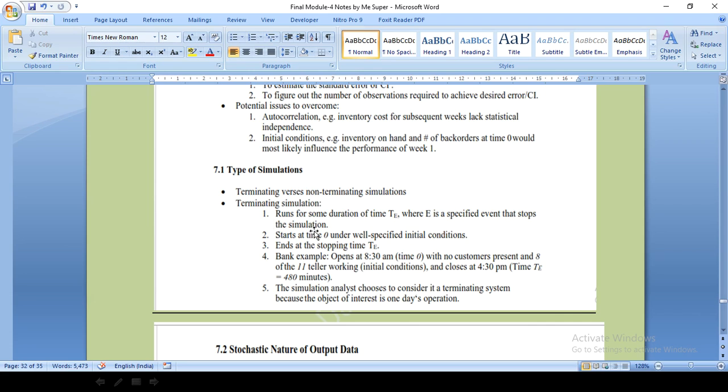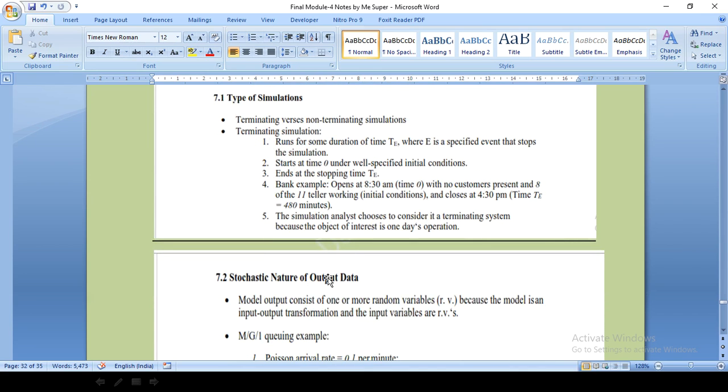A terminating simulation will definitely terminate after some time. The output data can also be of stochastic nature. Stochastic nature means it involves random numbers which we are not sure about. So stochastic nature can also be there in the output model.